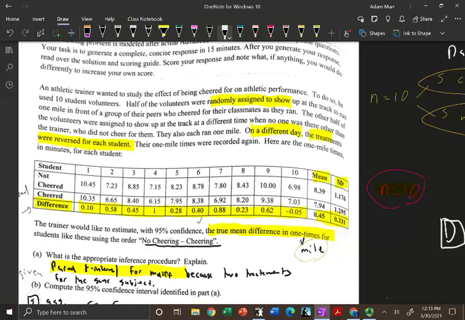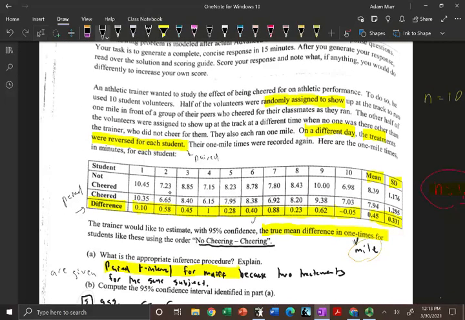That's the key right there. The fact that the treatments were reversed and each student had both treatments tells me right away I know it is paired, okay? If each subject gets 2 treatments, right here we know it's paired. Their 1 mile times were recorded again. This is in minutes right here. Here are the 1 mile times in minutes for each student. Also, of course, we see that as different, so we know immediately it's paired.